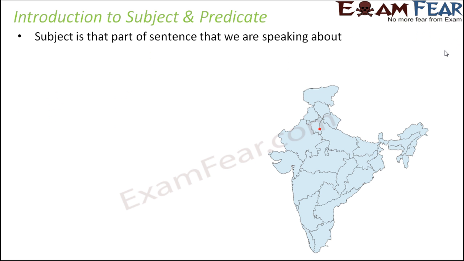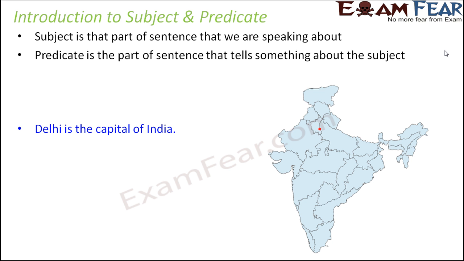Now let us take more examples of subject and predicate. So here we have the next sentence, Delhi is the capital of India. So in this case, what is it that we are talking about in this sentence? We have a couple of words in this sentence, like Delhi, capital, India. So what is it that we are talking about in this sentence?